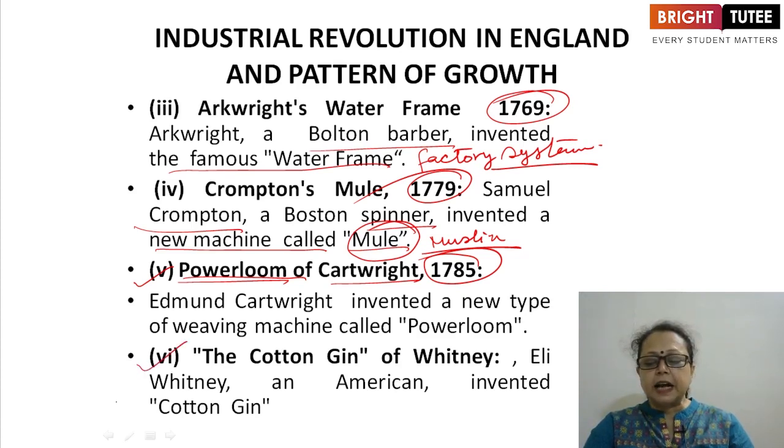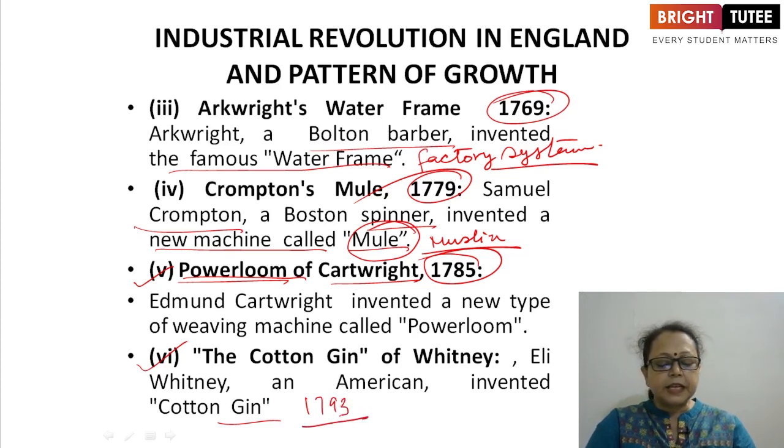The sixth and the last one is the cotton gin of Whitney. Eli Whitney, an American, invented the cotton gin in 1793. This machine easily removed seeds from the cotton fibers, and this gave impetus to the cotton textile industries. Now manual labor is not required to remove the seeds from the cotton bolls. So this is the importance of the gin.